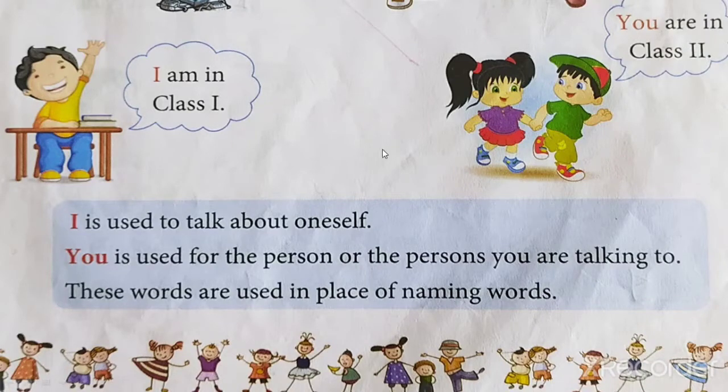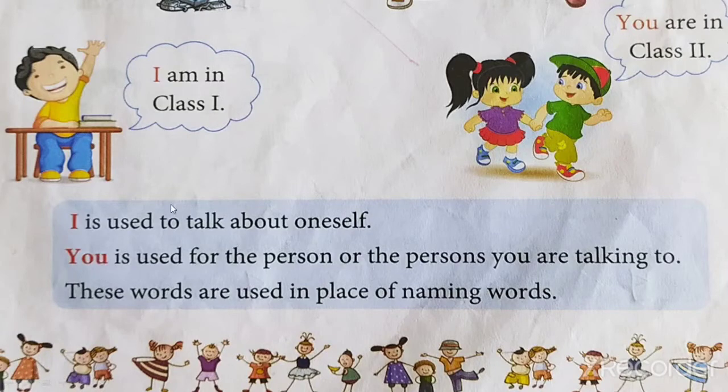are talking to. Now here see, these both children are talking. So they will use you. Okay. So this boy will use you. You are in class 2. This boy will say to the girl, you are in class 2. Understood this? So I is used to talk about oneself. Understood this? You is used for the person or the persons you are talking to.